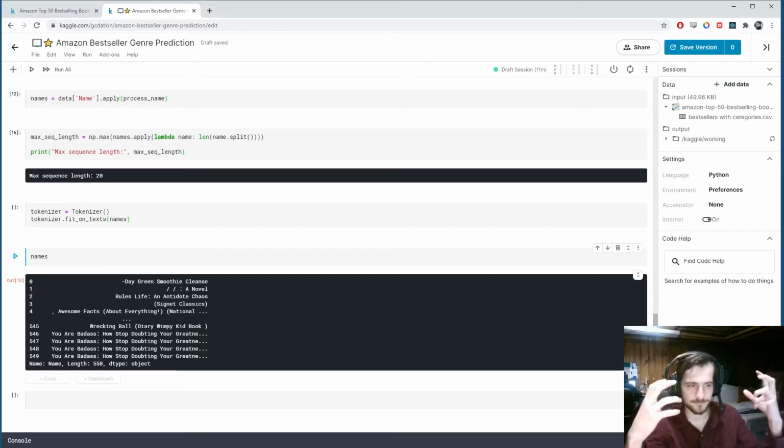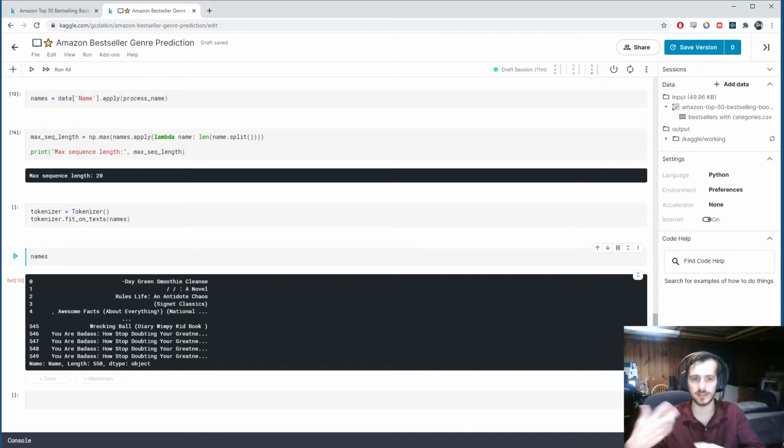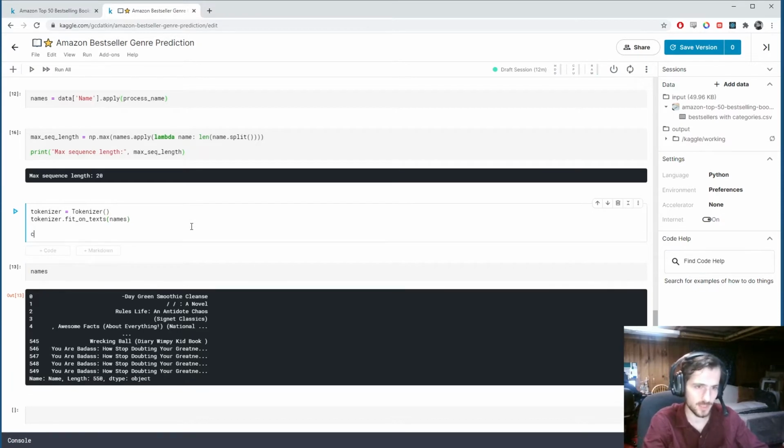And then it will find each word. Sorry, it will create a tally, like a running count of each word, and it will assign a unique integer to each word based on how frequently the word appears. So the most frequent word will be assigned 1, the second most frequent word will be assigned 2, and so on. And so from that, we can get a vocab length.